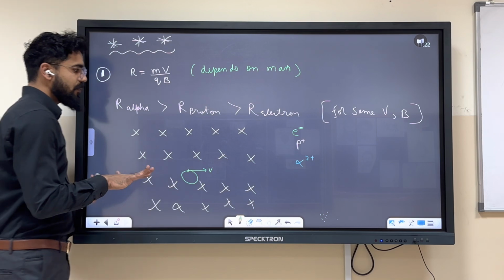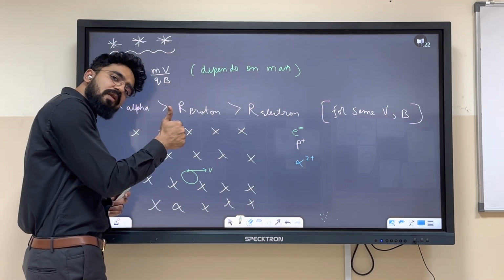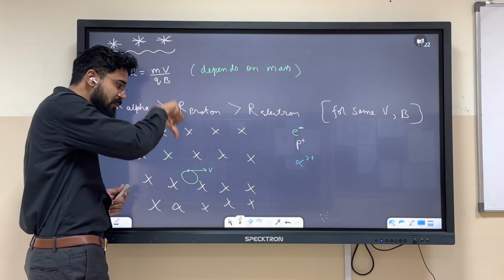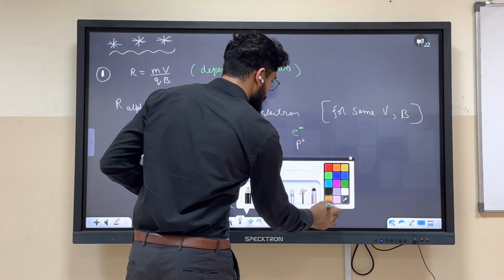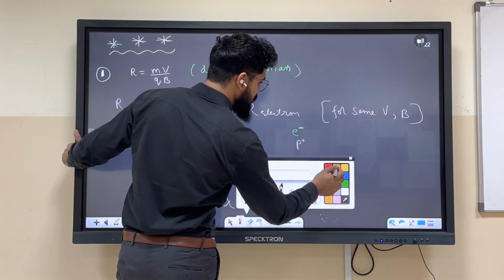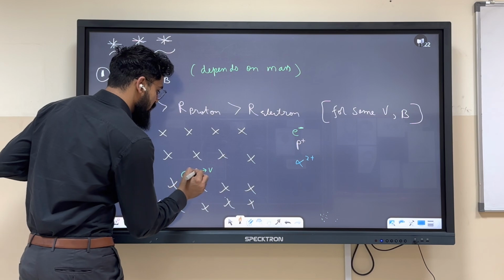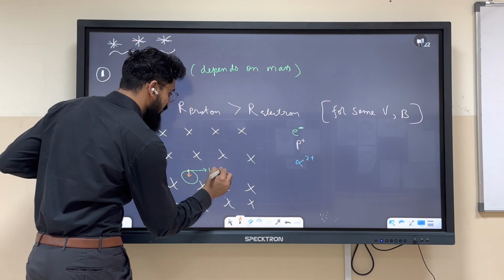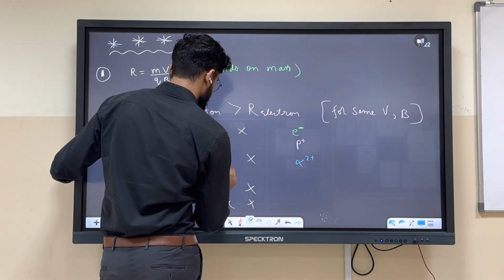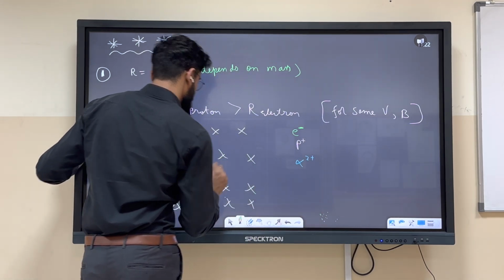Correct? Because force is in upward direction, v cross b, yes, but on electron it is a negative charge, so force will be in downward direction. So how will the force come? Force will be in this direction. Okay? This is your dear electron. Okay.